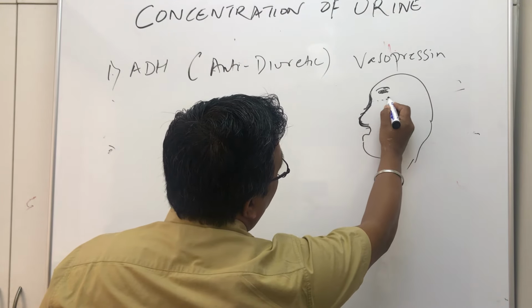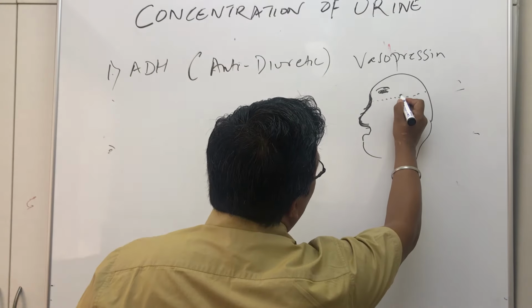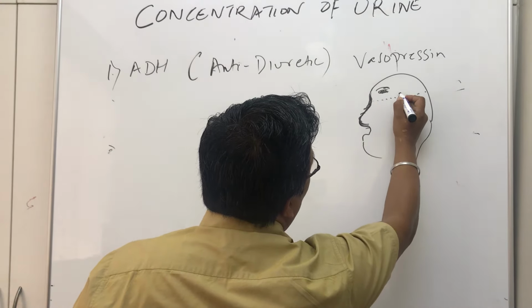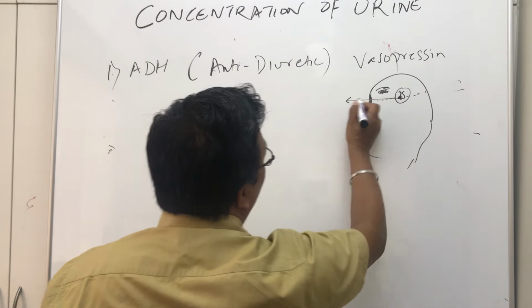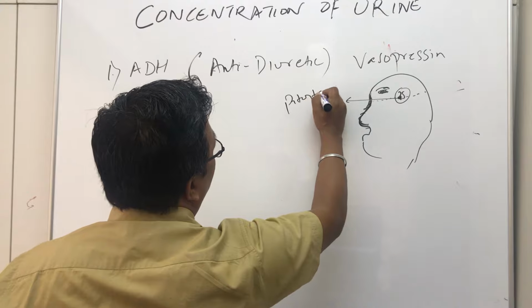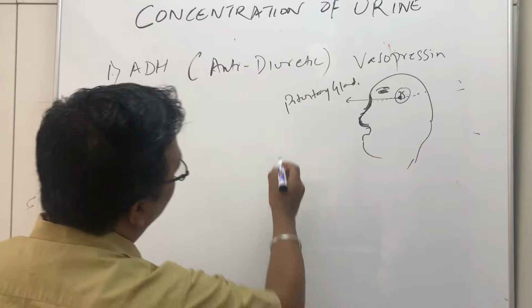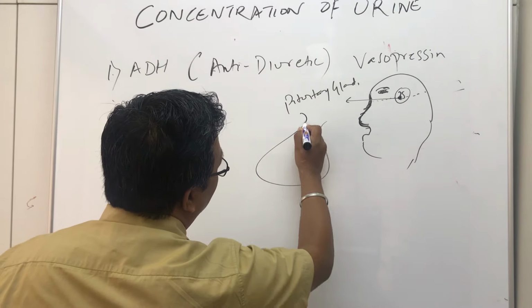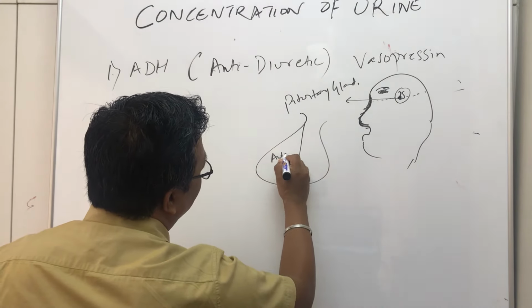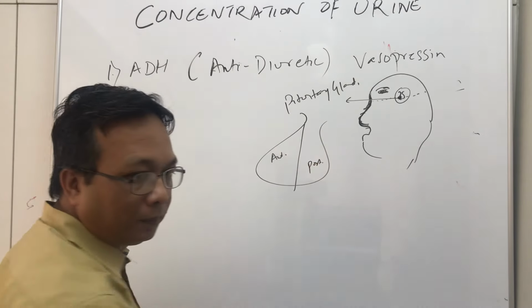If we find the midpoint from here, there is a small gland here. We call it the pituitary gland. I am zooming it, it has 2 parts. One is called the anterior pituitary gland, and this one is called the posterior pituitary gland.